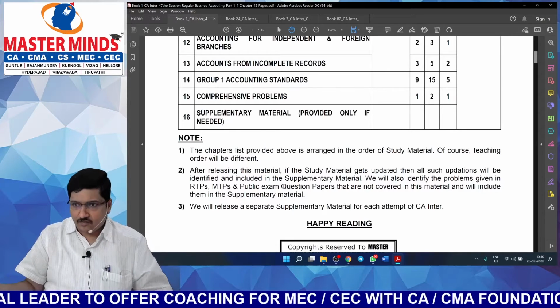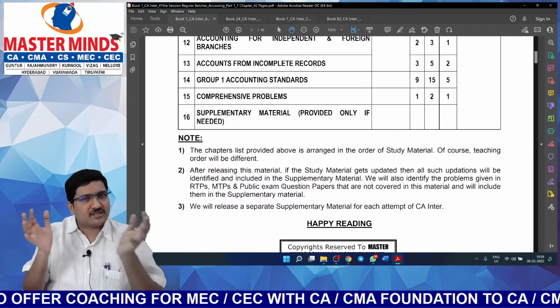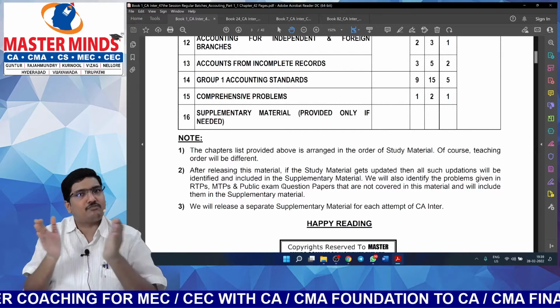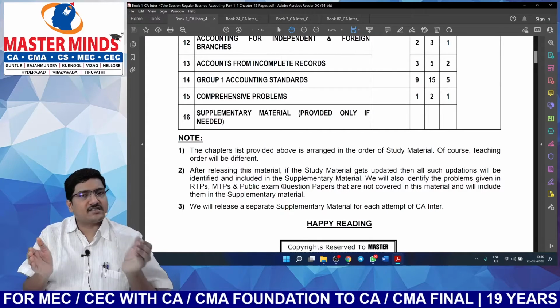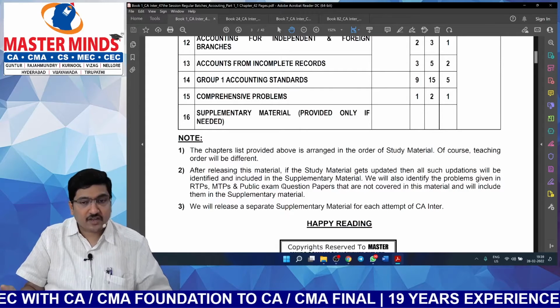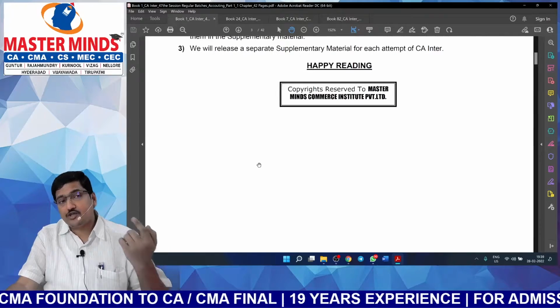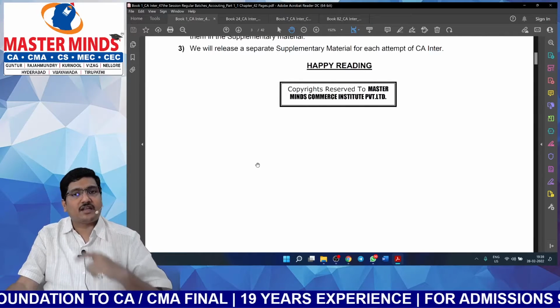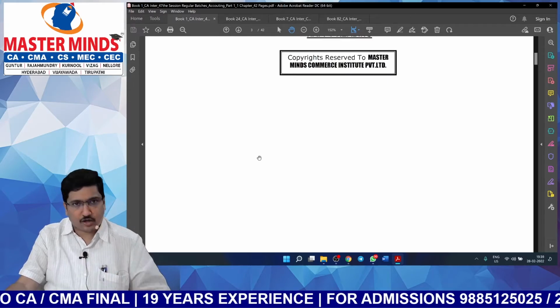eliminated those repetitions. And when two different problems are very similar in nature, we try to merge them and form a single problem, so that with a much lesser number of problems you can gain maximum knowledge. And remember, even after covering all these things, we have reduced the number of problems in our latest edition of material by merging similar concepts.